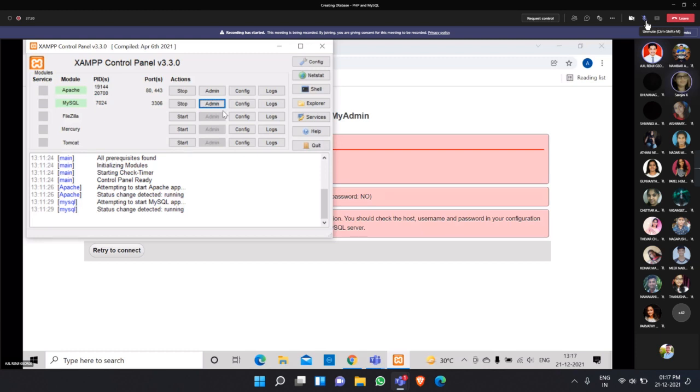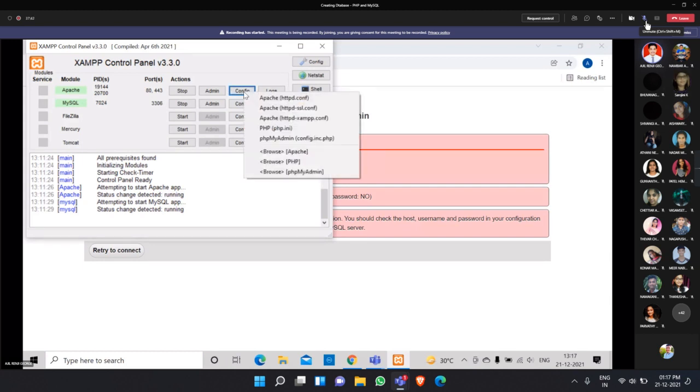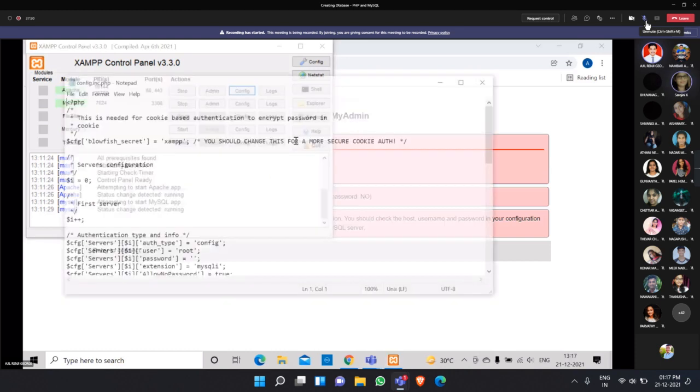Ajil, in Apache there is a config button, right? Just click that. Go to phpMyAdmin config.inc.php. Click that.